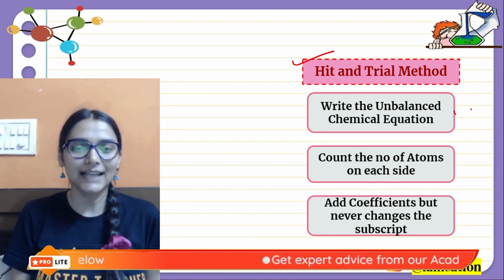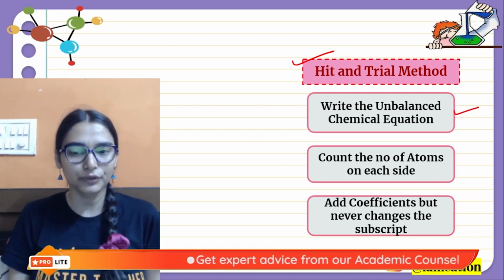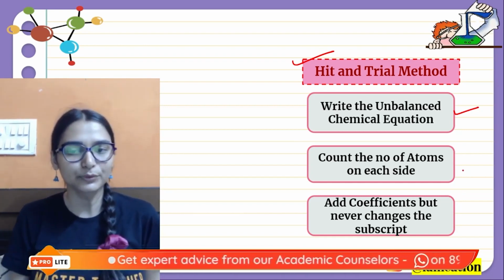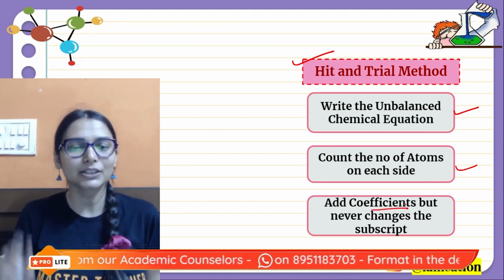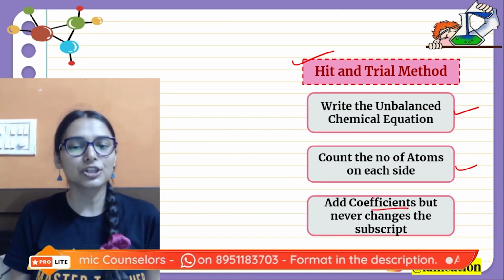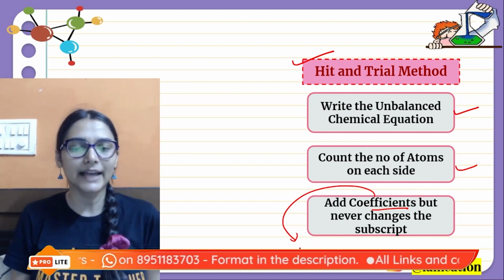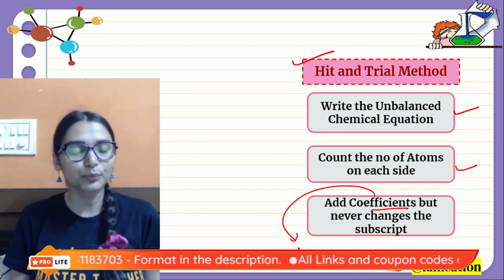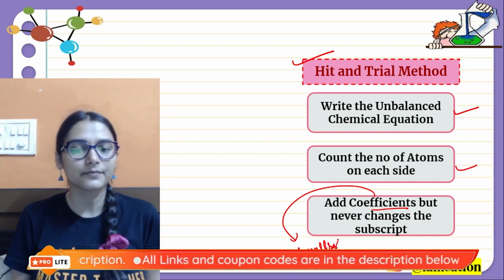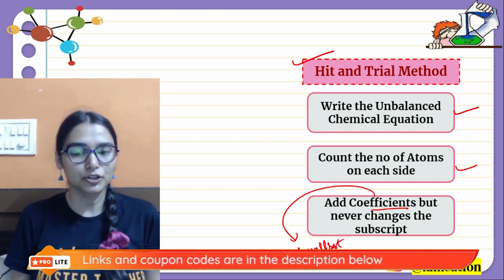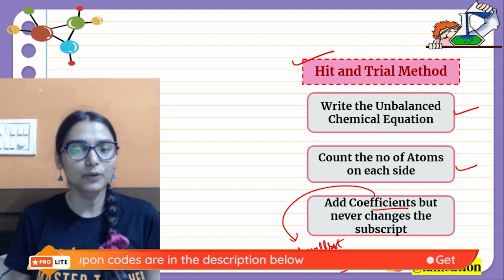Okay, so simply write the unbalanced equation first, count the number of atoms on each side, and then try to add the coefficients. Coefficients have to be added in such a way that you always write the simplest whole number, or rather the smallest whole number coefficient. Okay, smallest whole number you have to add.